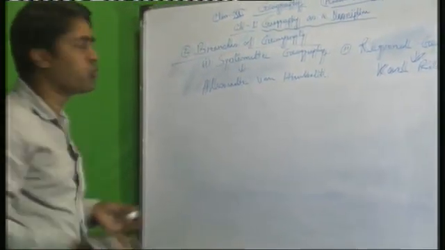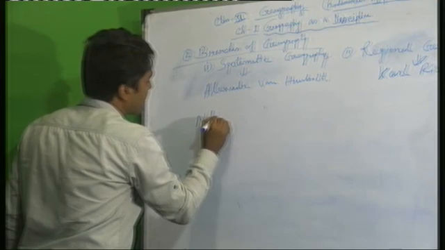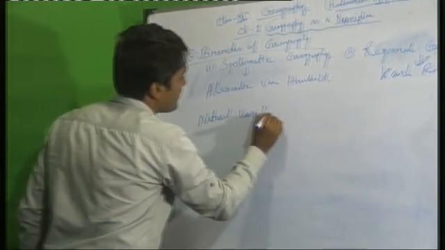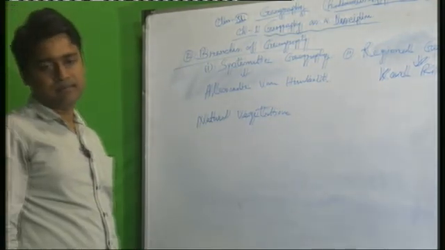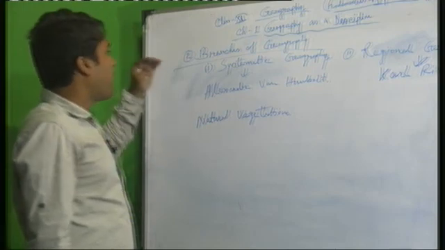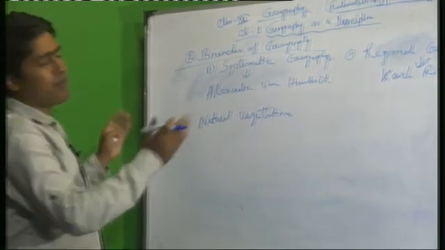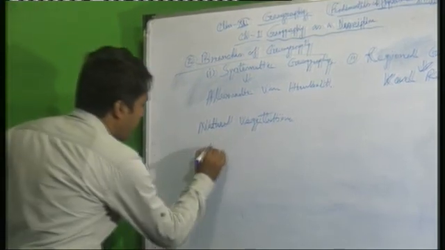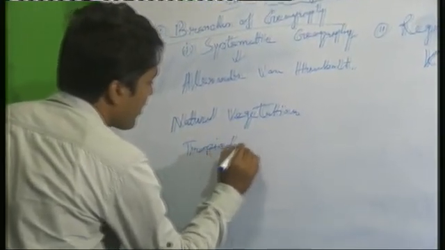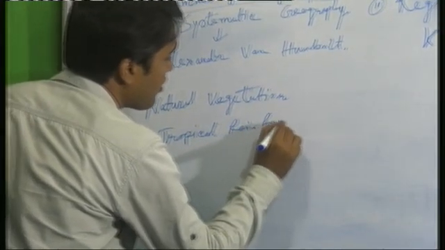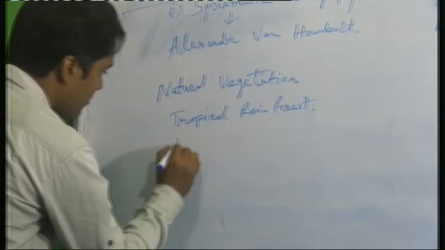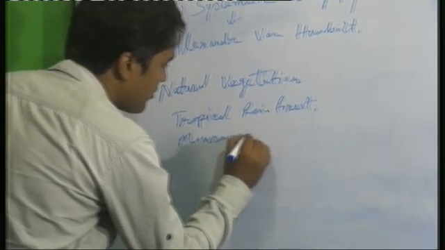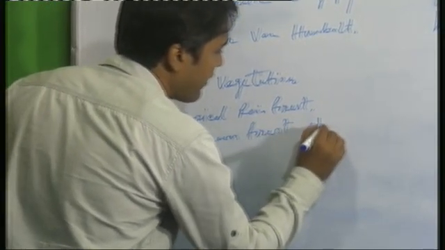If someone is interested in reading about natural vegetation, they can first read about the different types of natural vegetation, like tropical rainforest, monsoon forest, etc. The first level is the classification worldwide.